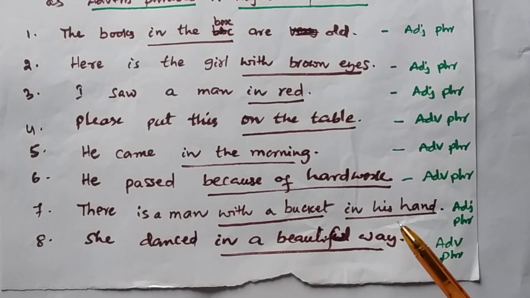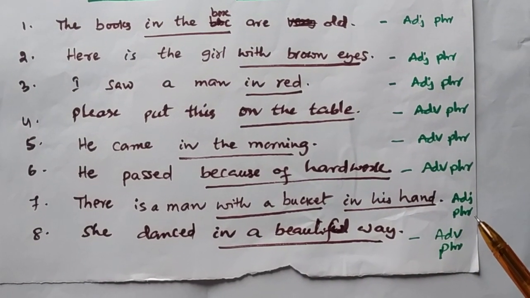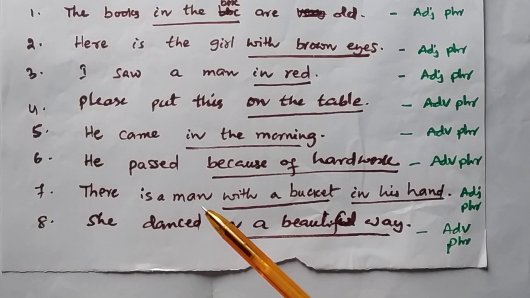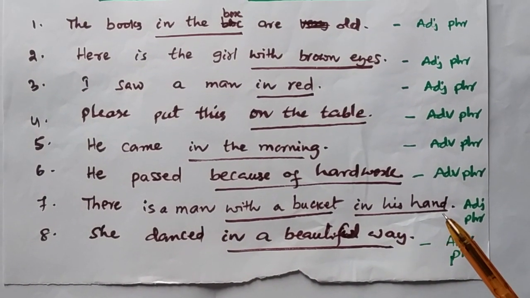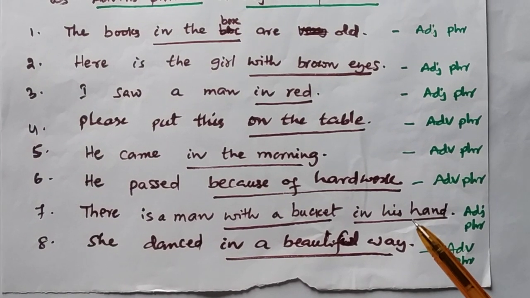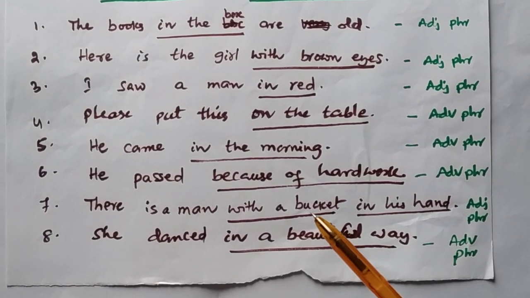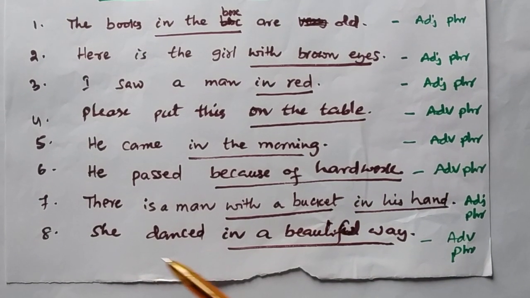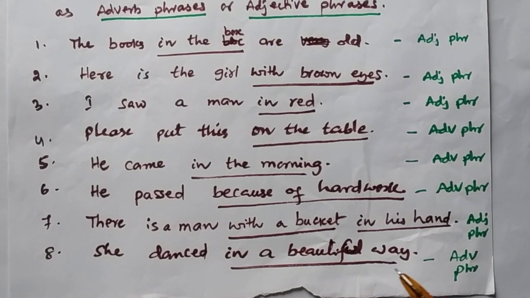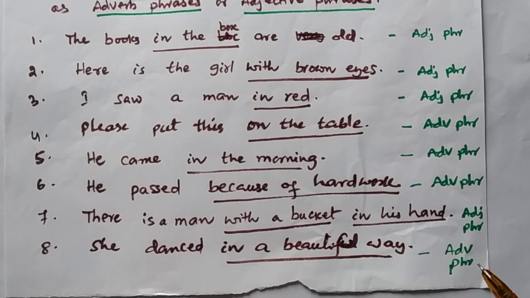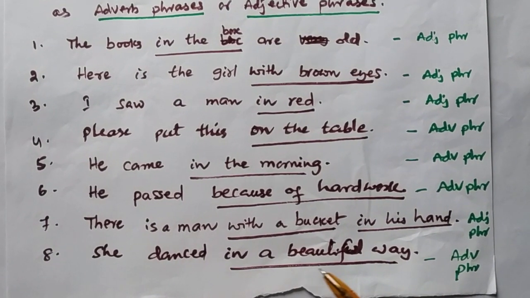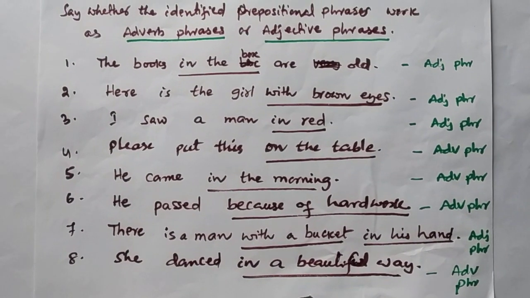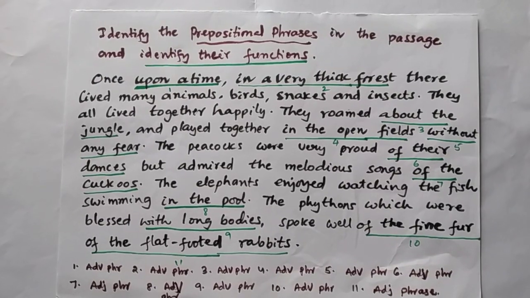This is a man with a bucket in his hand. Both of these prepositional phrases are called adjective phrases because with a bucket modifies the noun a man. In his hand, a prepositional phrase, describes or modifies a noun, that is a bucket, which goes before it. And next one, she danced in a beautiful way. Here it is called an adverb phrase because in a beautiful way modifies the verb danced.